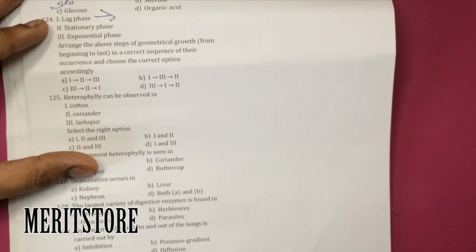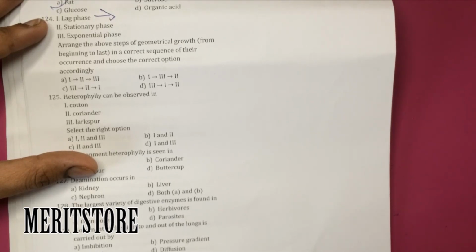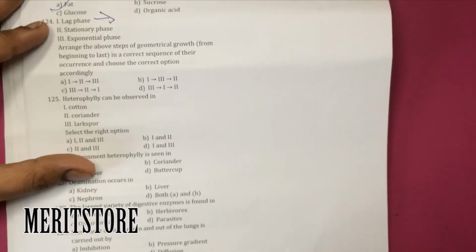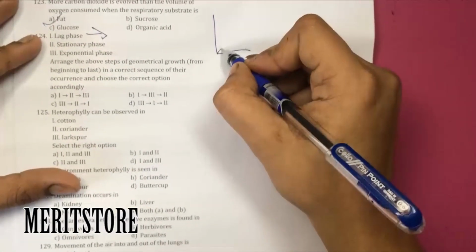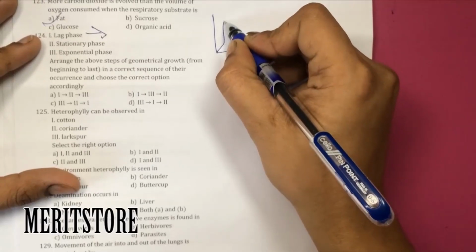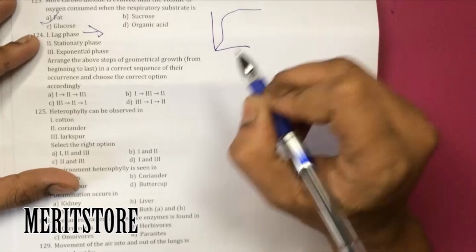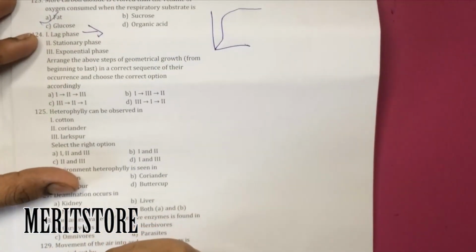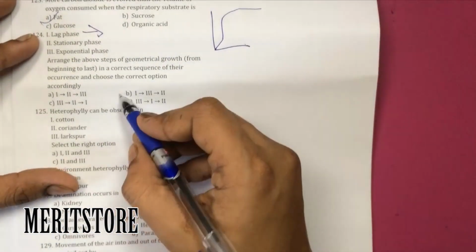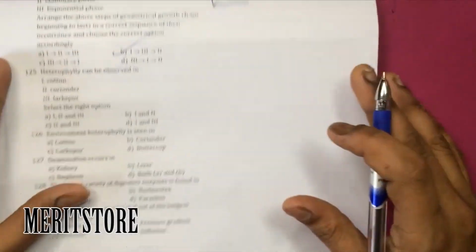During the lag phase of the bacterial growth cycle, the synthesis of RNA, enzymes and other molecules takes place. So first there is the lag phase, then there is the exponential growth phase, and then there is the stationary phase. So the correct option is 1, 3 and 2. So it's B.